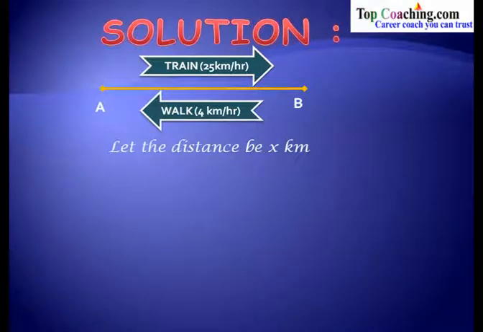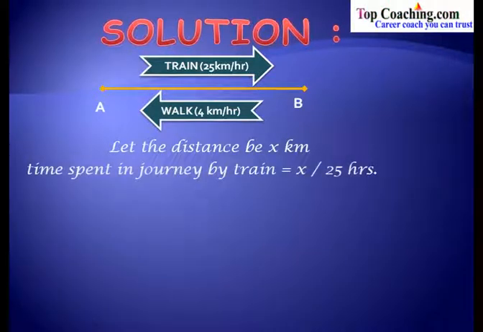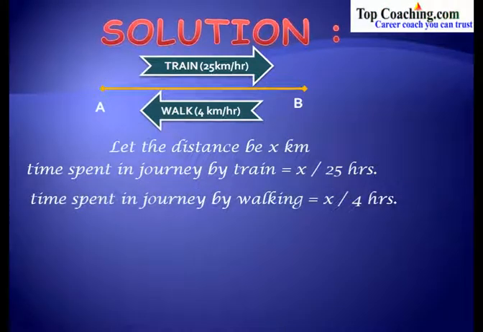Let us say that the distance is x kilometers. So the distance AB is equal to x kilometers. Let us suppose that. Now the time spent in the journey by train would be x by 25 hours because he is traveling at a speed of 25 km per hour. So the time taken by the person to go from A to B via train is equal to x by 25 hours. Now the time spent in the journey by walking.